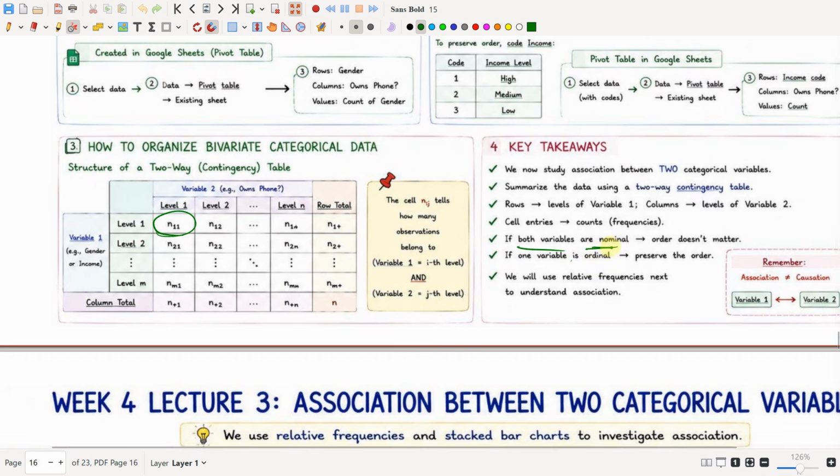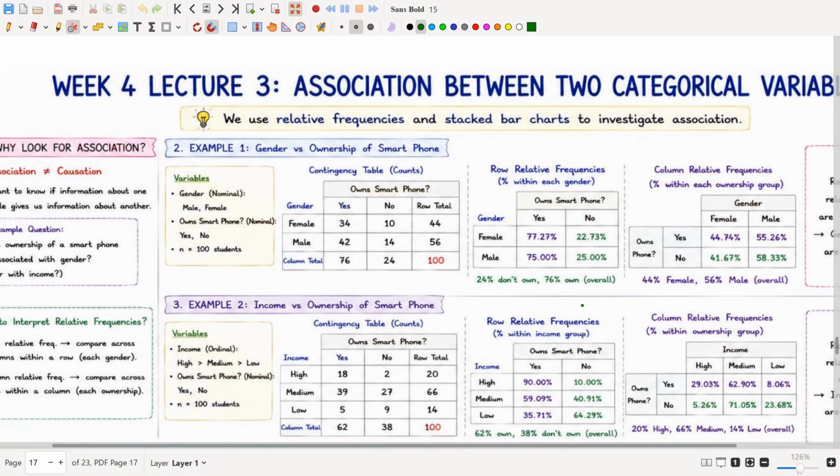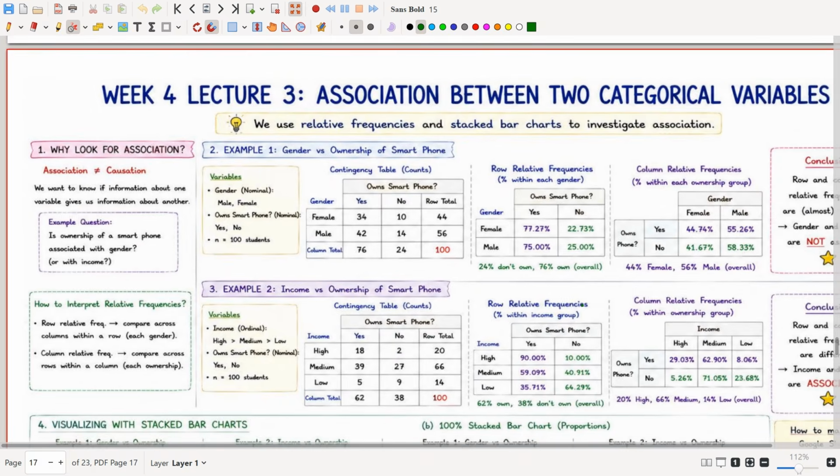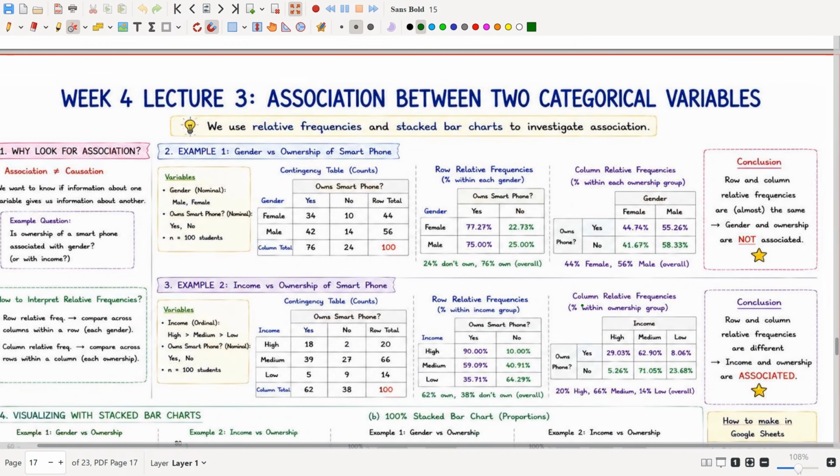If both variables are nominal, the order does not matter. If one variable is ordinal, you have to preserve the order, and we will use the relative frequencies next to understand their association.